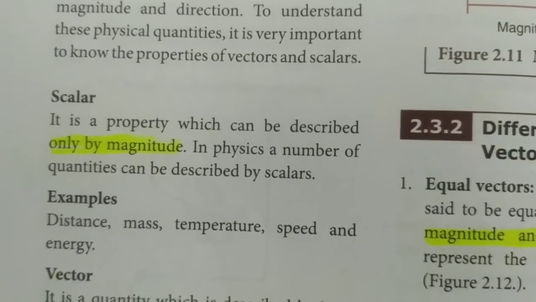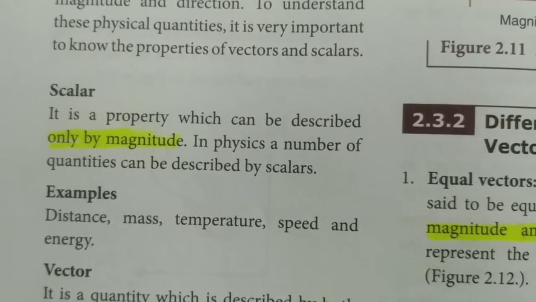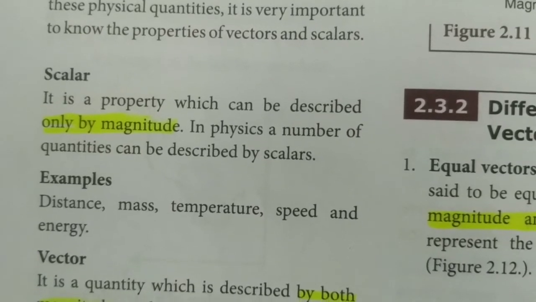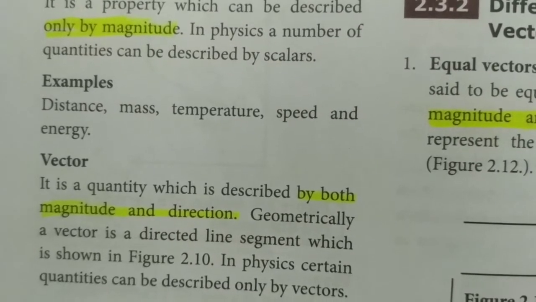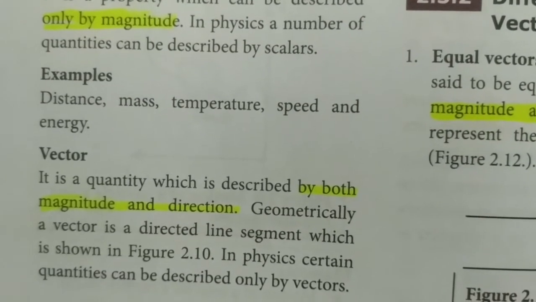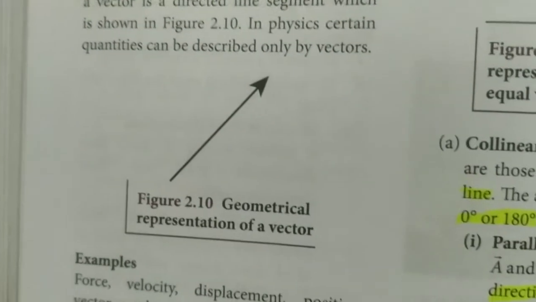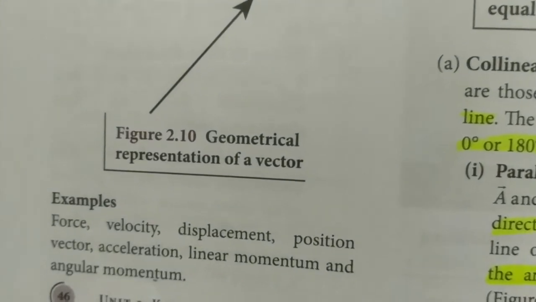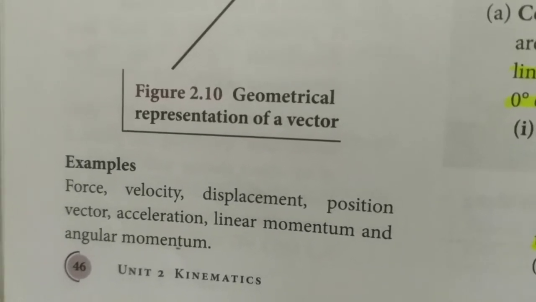For example, distance, mass, temperature, speed and energy. These quantities are having only magnitude and we could not represent these quantities by a direction. Okay. So now what is a vector quantity? It is a quantity which is described by both magnitude and direction. For example, force, velocity, displacement, position vector, acceleration. These are all examples for vector quantities.